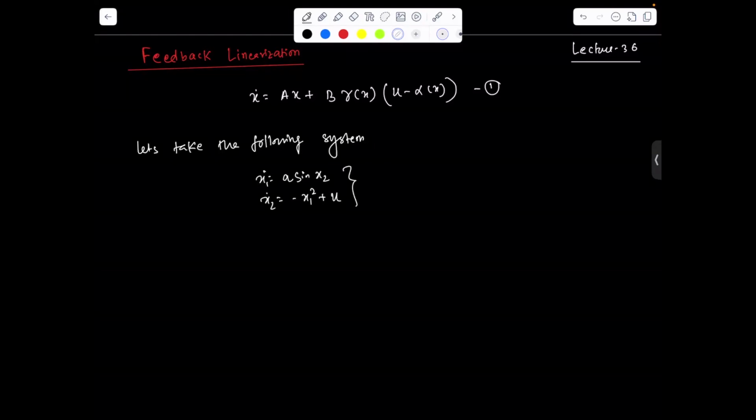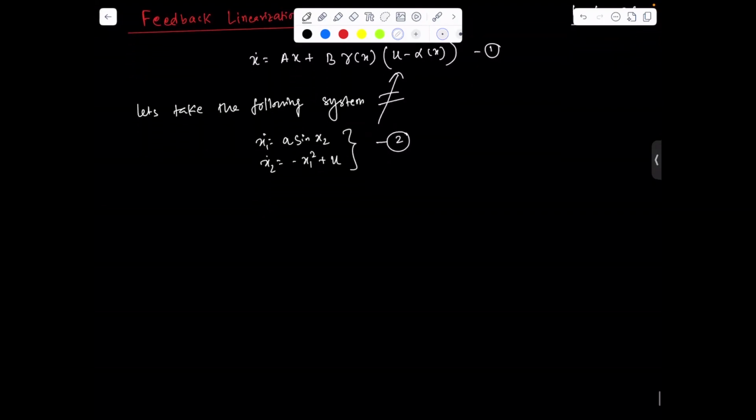If you notice carefully, the system cannot be represented in the standard form. It is difficult. So how do we tackle this kind of system? We can solve this problem using feedback linearization-based control.